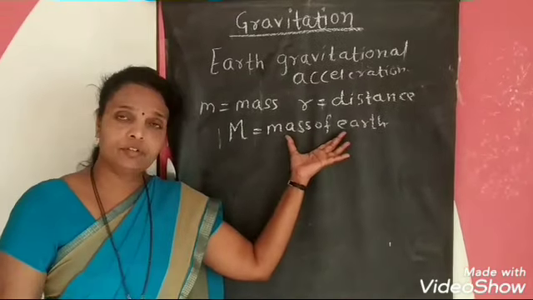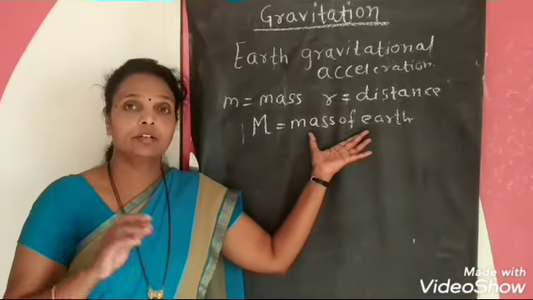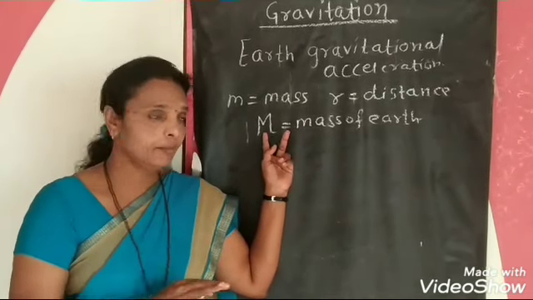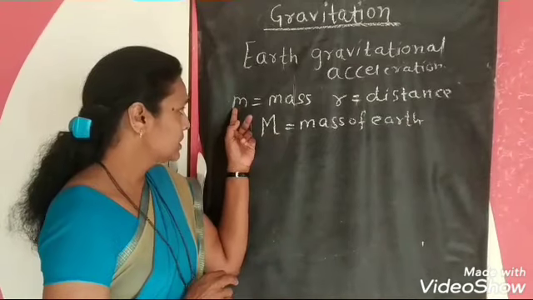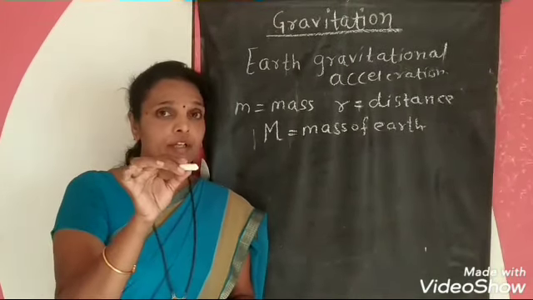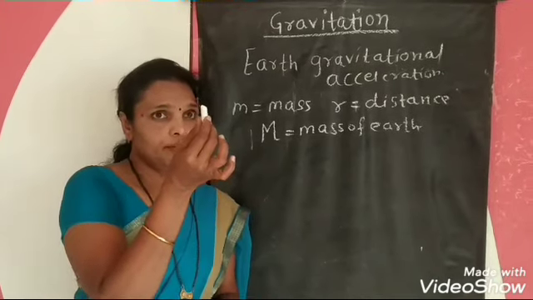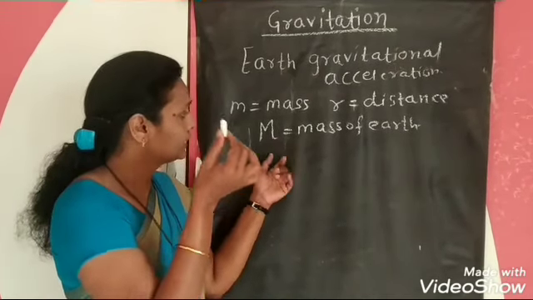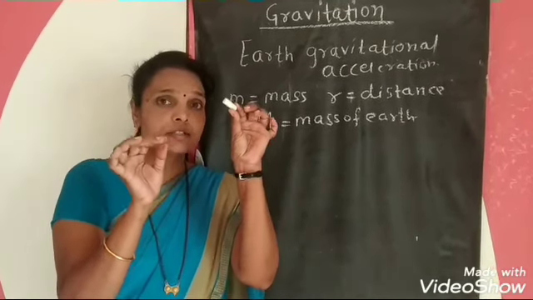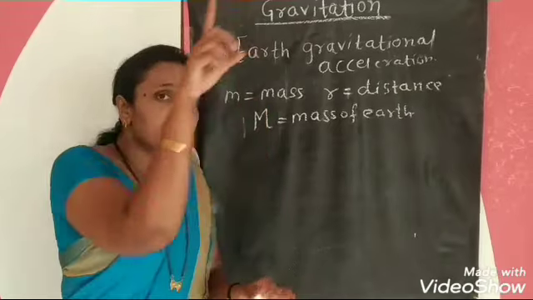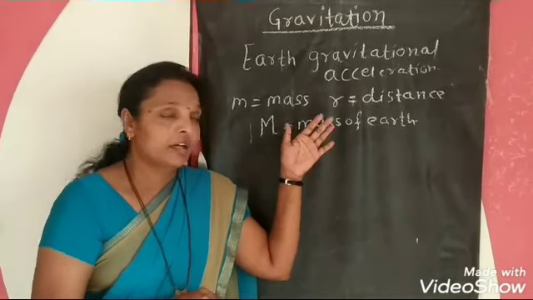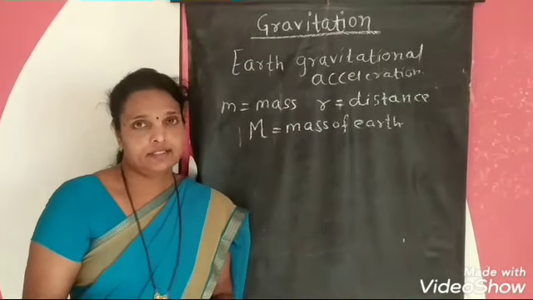All of you know the mass of Earth is constant; it cannot change, and it is denoted by capital M. Small m means the mass of any object. If I want to calculate the gravitational acceleration of this object, then its mass is small m, the mass of Earth is capital M, and R is the distance.